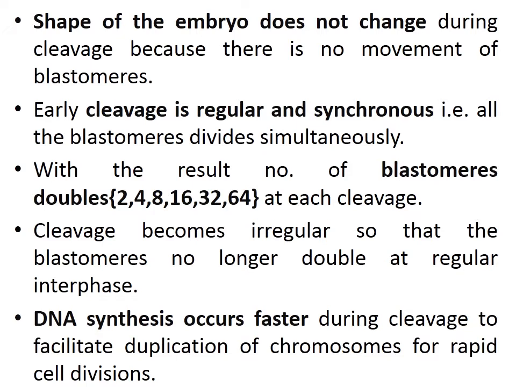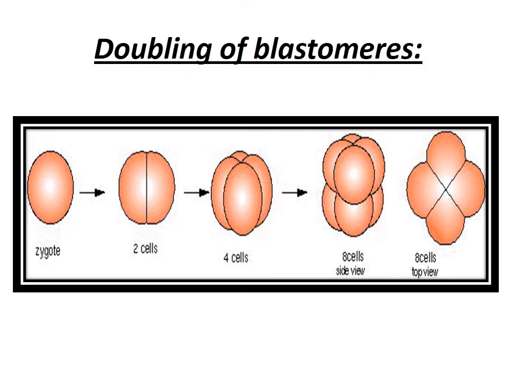Early cleavage is regular and synchronous, that is, all the blastomeres divide simultaneously. As a result, the number of blastomeres always doubles. It becomes 2, 4, 8, 16, 32, 64 at each cleavage. After that stage, cleavage becomes irregular, so the blastomeres no longer double at regular intervals. DNA synthesis occurs faster during cleavage to facilitate duplication of chromosomes for rapid division. This is how doubling takes place.